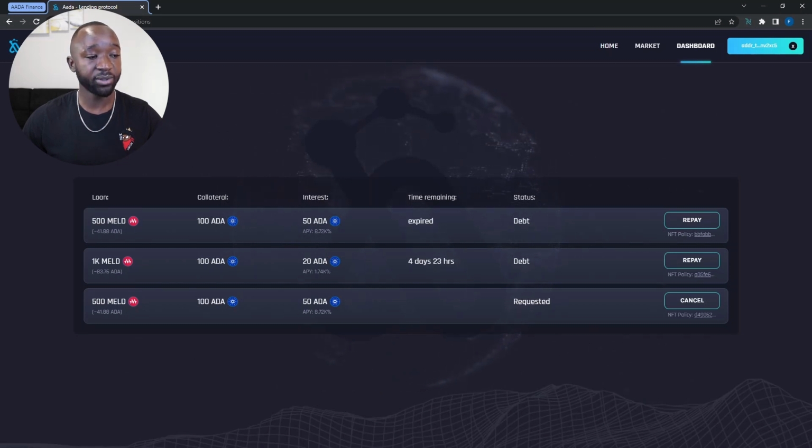The very last loan here is the one that I just set up with you guys here, which again is 500 MELD. And in exchange for that, I'll be providing 100 AADA collateral, and I'll be providing a total interest payment of 50 AADA. Now we can see here that the status is still set as requested. And so if I would change my mind and I wanted to actually cancel that request, I could do so by clicking on the cancel button here.